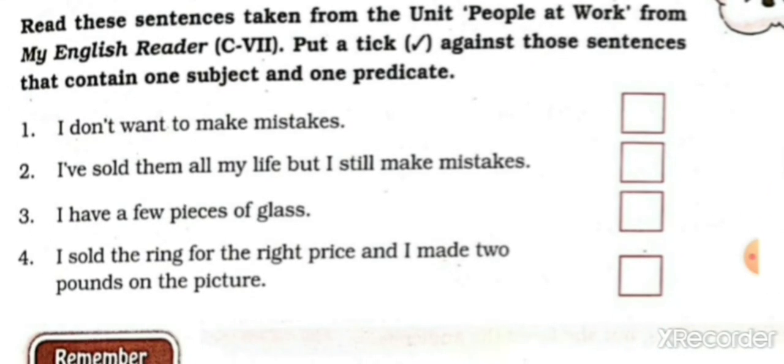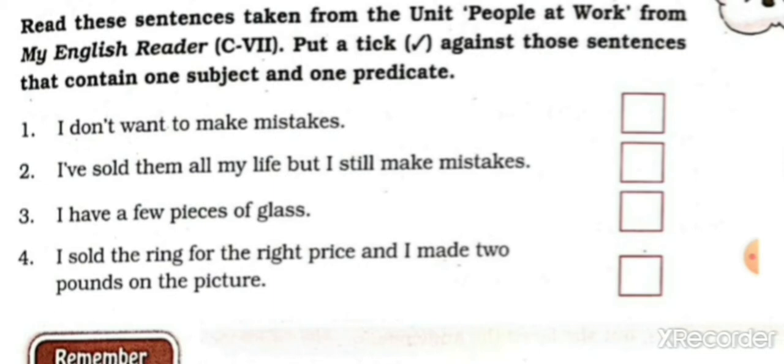Here students, I don't want to make mistakes. So, it's one subject and one predicate. So, put a tick here. In the first, put a tick. Second one, I have sold them all my life, but I still make mistakes.